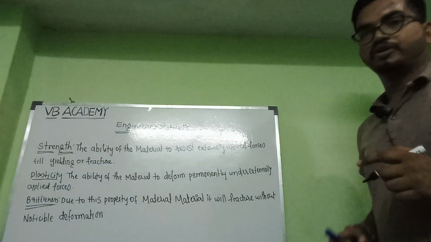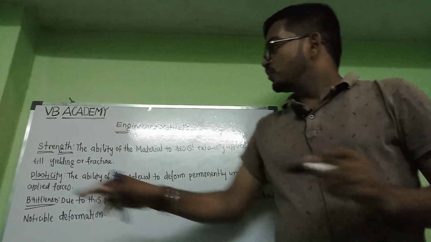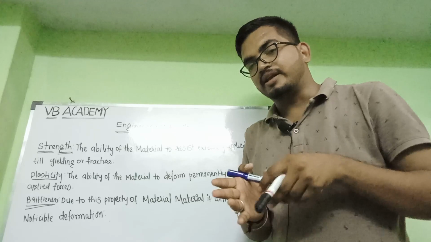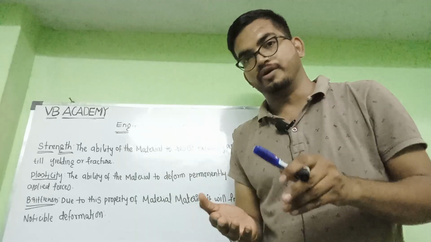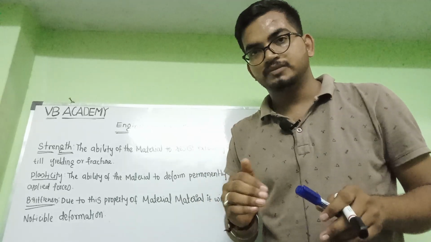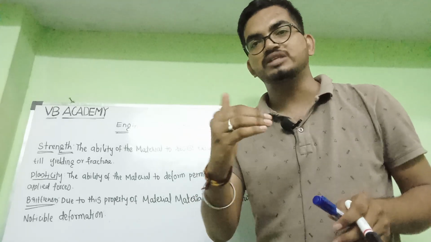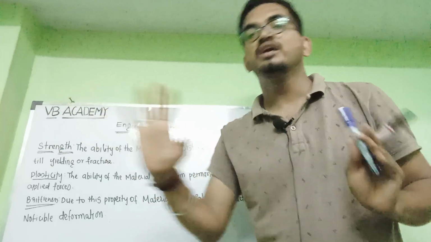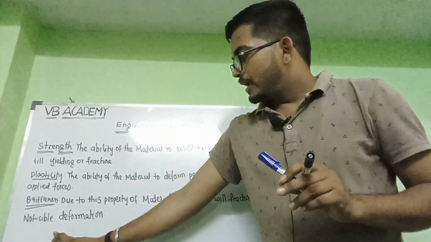You are getting it right here. What is meant by brittleness? Due to this property the material fails, but we can't know, means with our naked eyes we can't see it. The noticeable permanent deformation won't be there. It fails directly.